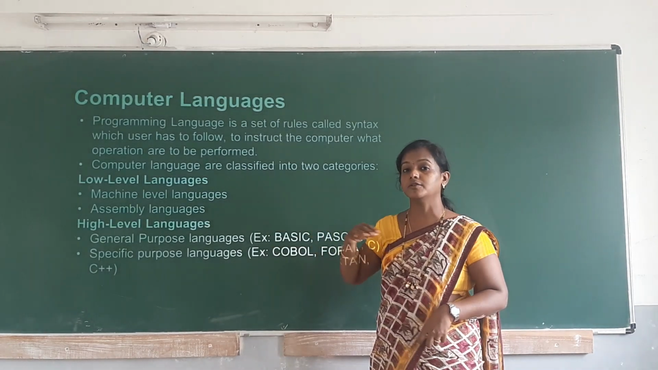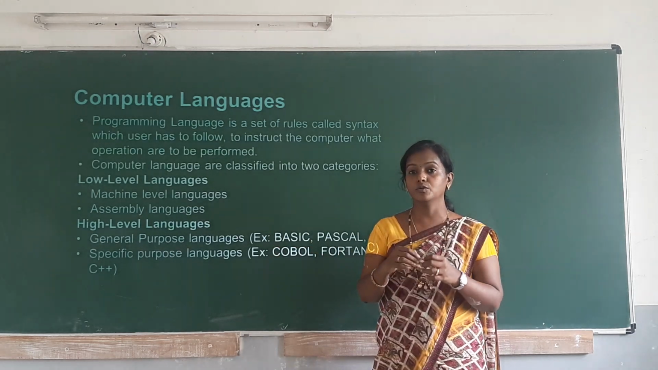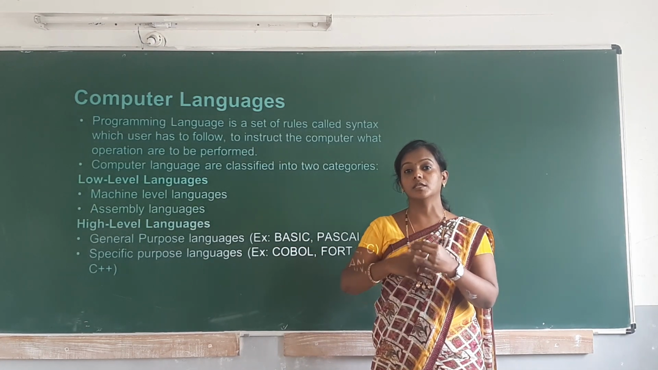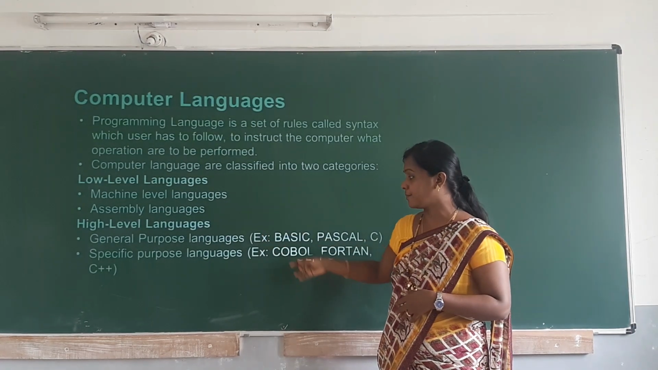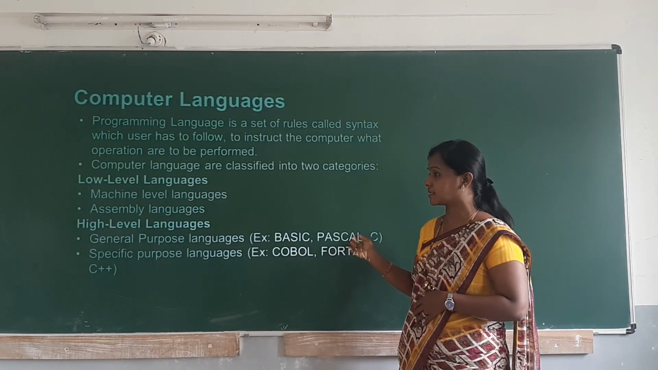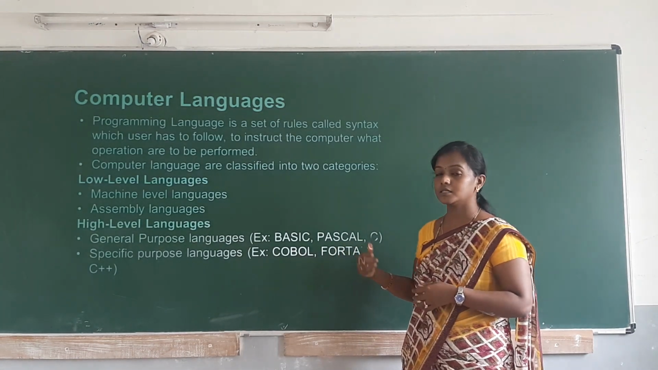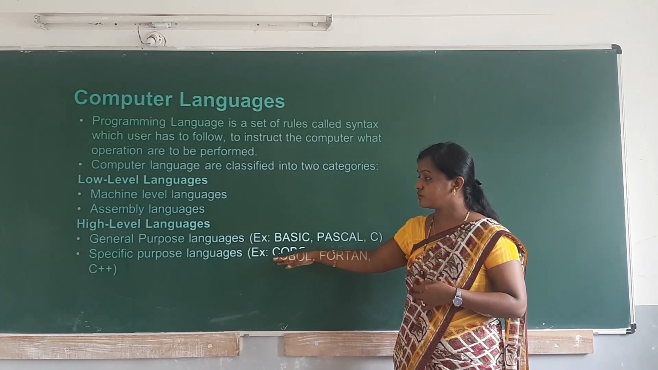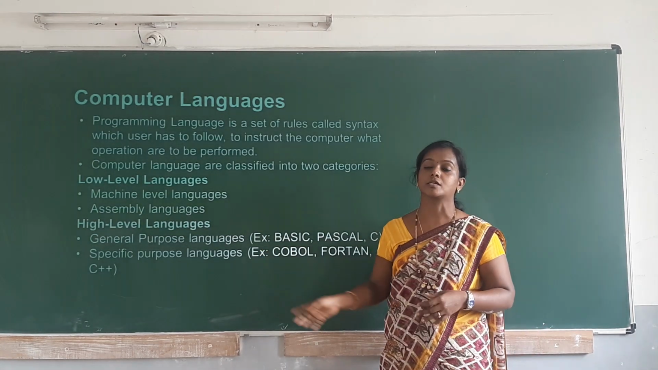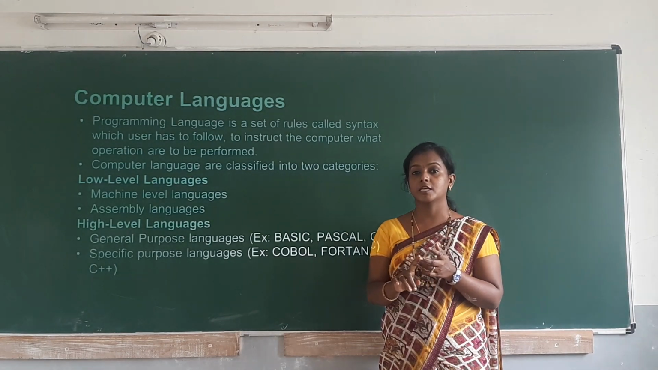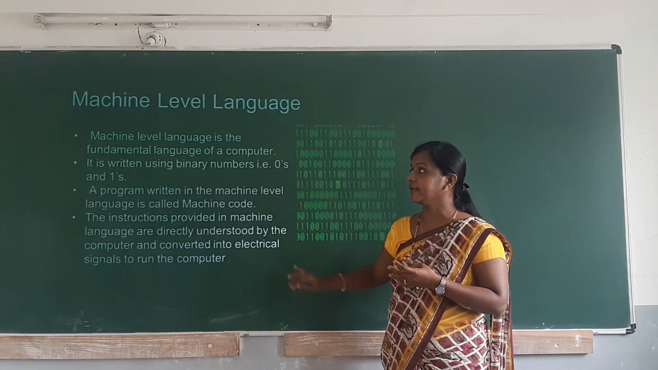Next, in further improvement, we have assembly language. And since assembly language became difficult, they started developing new languages, that is general purpose languages like Basic, Pascal, C. Okay, C you may learn. So C is also a programming language. Next we have specific purpose languages like COBOL, Fortran and C++. So C, C++, Java, COBOL, Fortran, all these come under high level language.